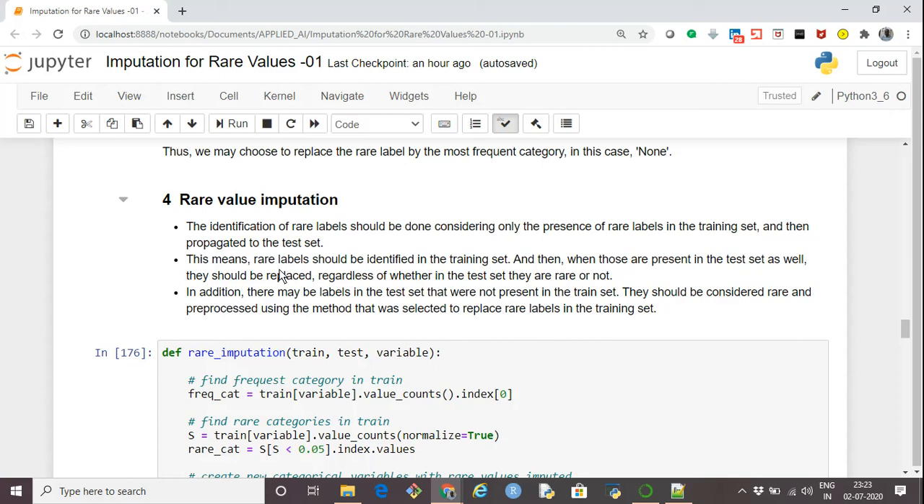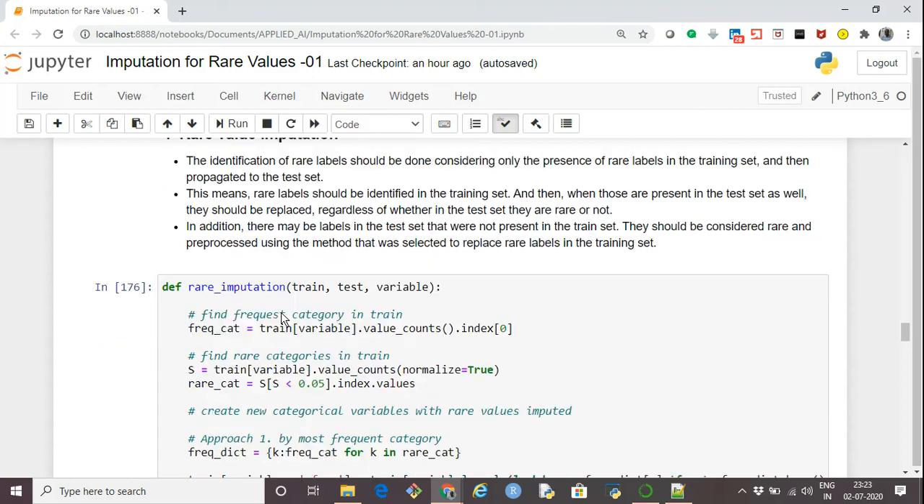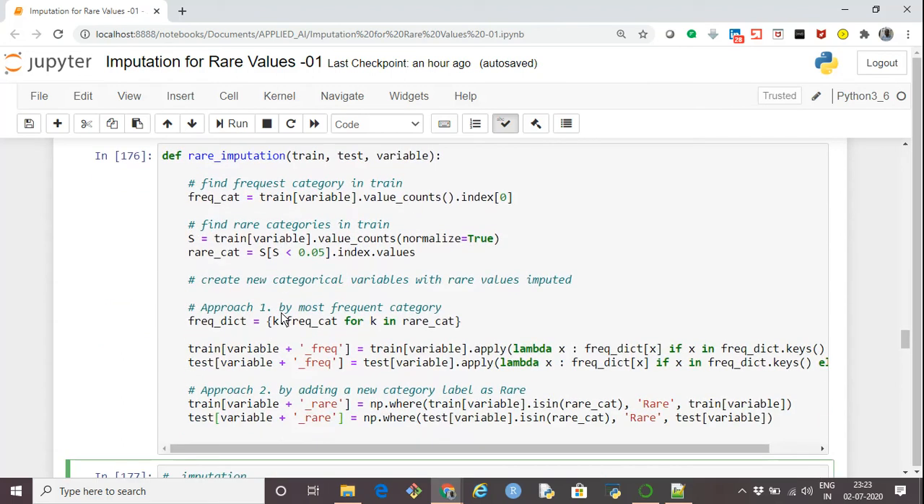Let's say in the train dataset, if we identify some category as a rare category, then we have to impute that category in train and at the same time in the test also. Let's say somehow that category does not come out rare in the test, but again we still have to impute it. Whatever steps we follow for the train, the same steps we have to apply on the test data set, so that they both follow the same logic and are in sync in terms of imputation.